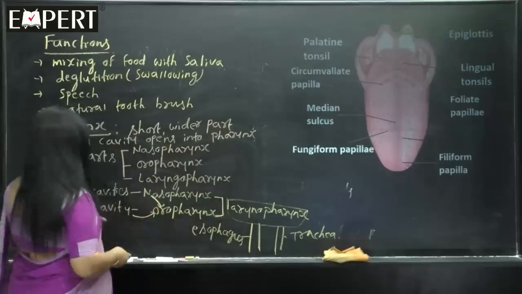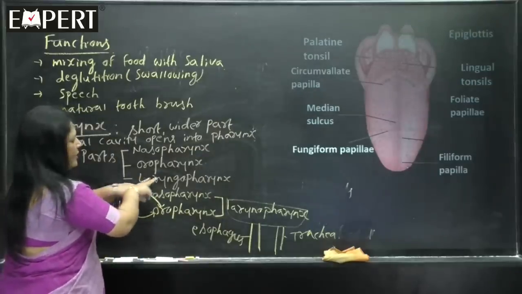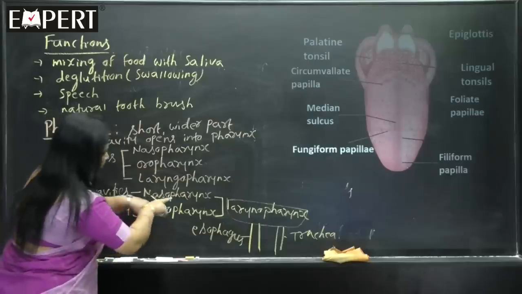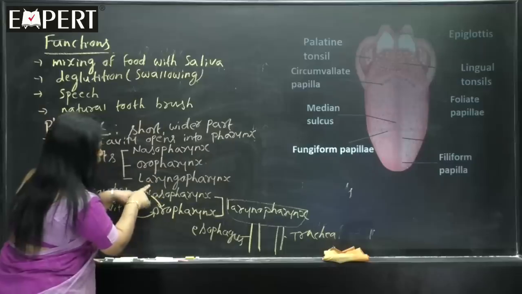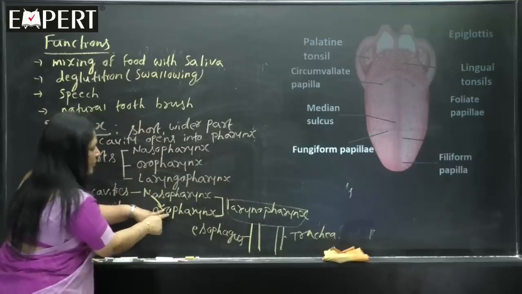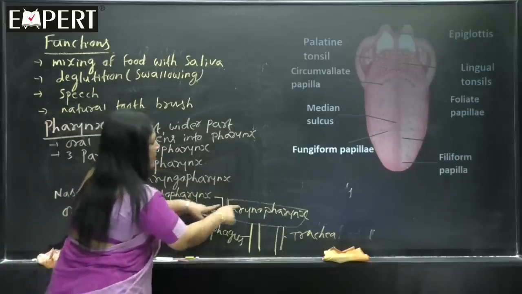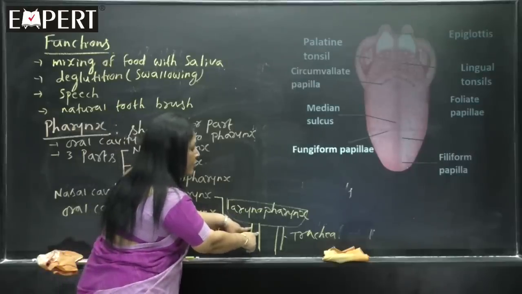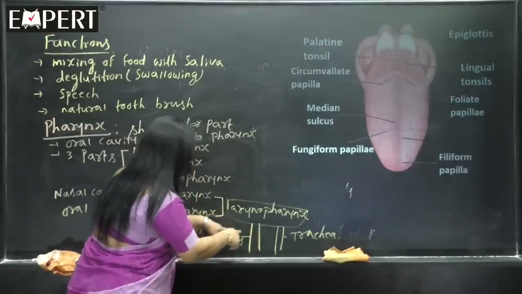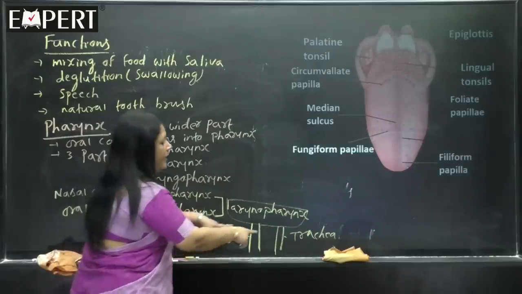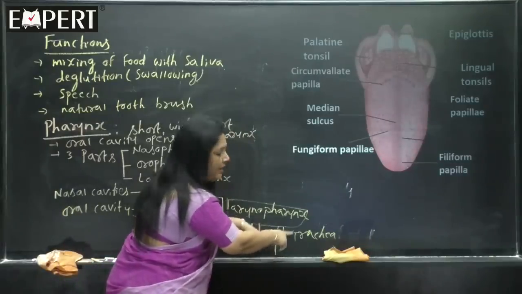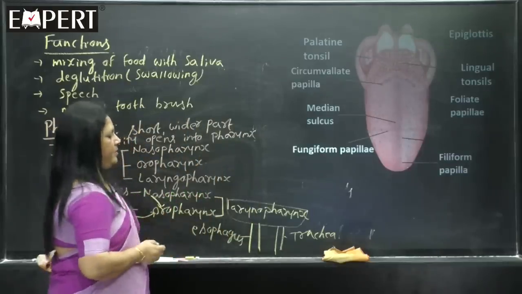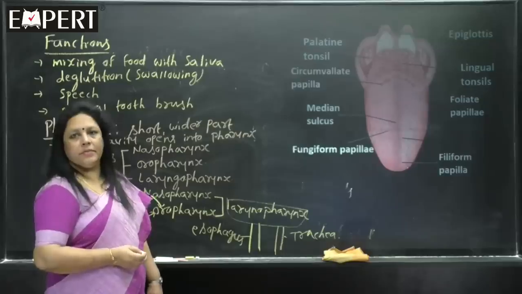Once again I will tell you, behind the nasal cavities is nasopharynx. Oral cavity opens into oropharynx. Nasopharynx also opens into oropharynx, but both of them open into laryngopharynx. From laryngopharynx, 2 tubes will arise: the esophagus and the trachea. Trachea is the windpipe, esophagus is the food pipe. Are you understanding?